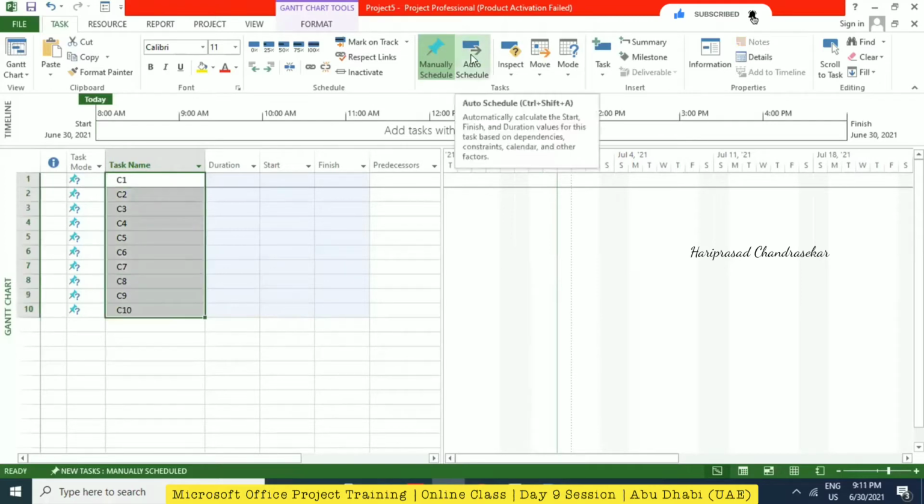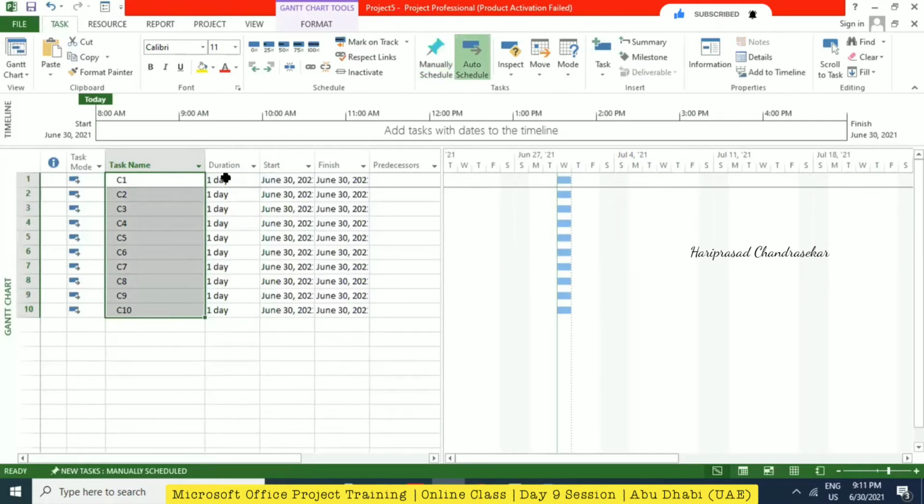I'm just going to put auto schedule, and automatically it becomes 1 day. So every day we are going to erect one column. But I have a question mark on 1 day. When you put auto schedule, you have a question mark? Yes. Okay, no problem. You can put 1 day, 1 day, 1 day. Is it auto schedule or manual schedule? Auto. Then you need to put 1, 1, 1, 1 everywhere. Because I just copied and pasted from Excel, that's why 1 day is automatically coming. The estimated duration will come.